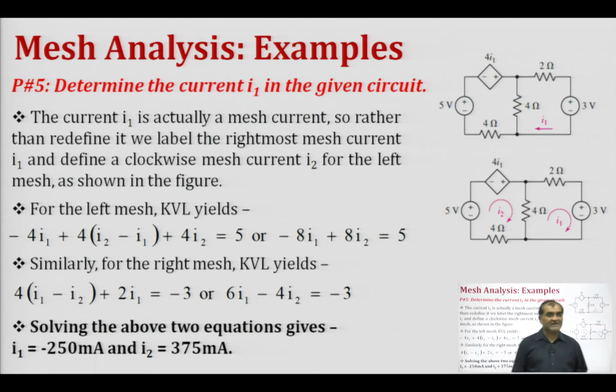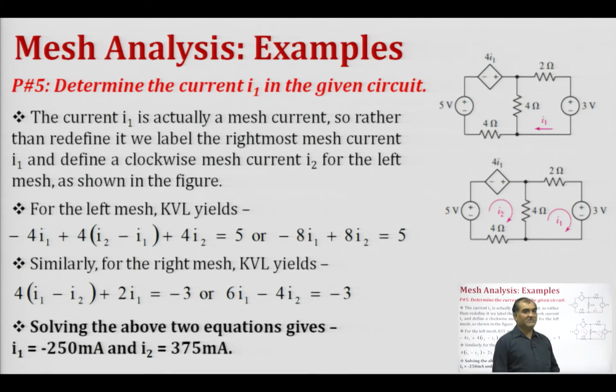Then in this particular problem we have a dependent source. Now, if we look at this particular problem, this problem contains a dependent voltage source, and the magnitude of this dependent voltage source is 4 I 1, where I 1 is the current flowing in the left part of this mesh.